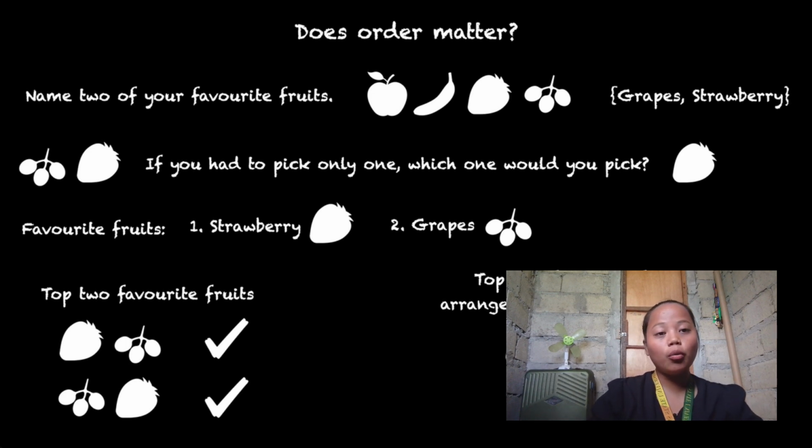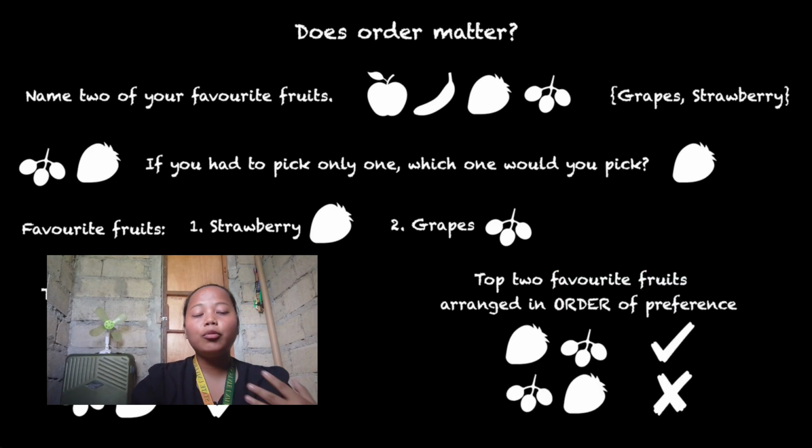So if I ask what your favorite fruits are, you will say strawberry and grapes. It can be strawberry or grapes, or grapes or strawberry. Since those two are your favorite fruits, they can be interchanged, right?